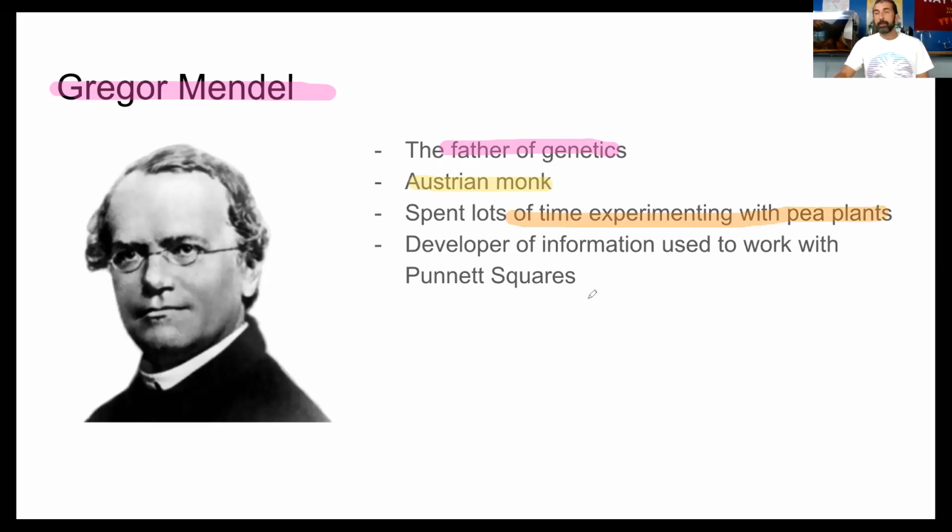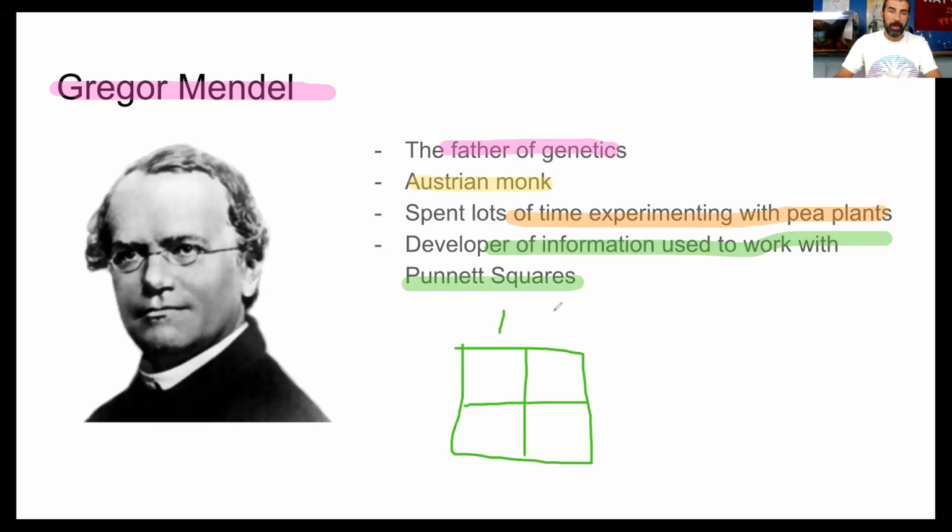You're going to hear quite a bit about Gregor Mendel and his experiments with pea plants. He is the developer of the information that was used to work with Punnett squares. Now, y'all might have seen these before, maybe in middle school. It's a square, and you'll have a parent on top and another parent over here, and then you have to fill these things out. But this is the guy who invented all of this, and his name is Gregor Mendel.